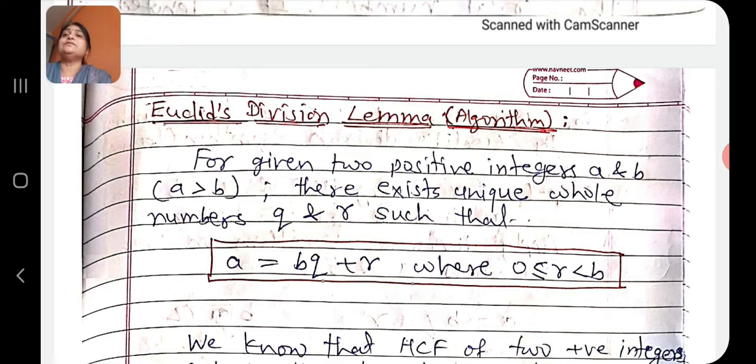Now, Euclid's division lemma or Euclid's division algorithm. The statement is, for given two positive integers a and b, where a is greater than b, there exist unique whole numbers q and r such that a is equal to bq plus r, where 0 is less than or equal to r is less than b. Here a is the dividend, b is the divisor, q is the quotient and r is the remainder. This is the simple division algorithm.